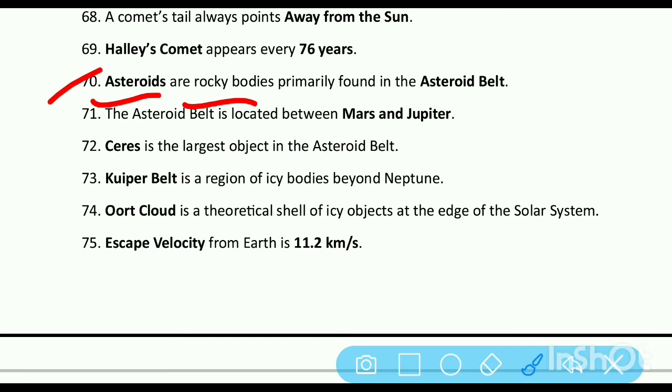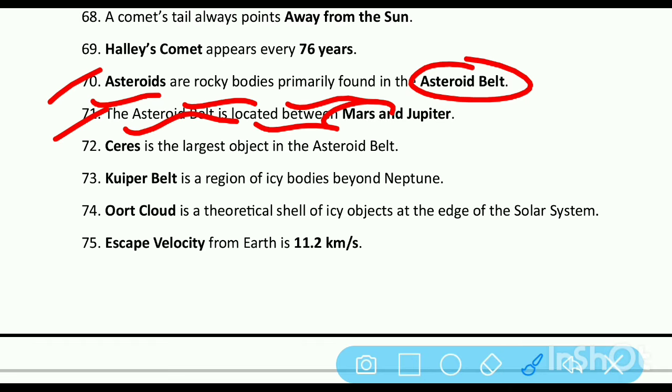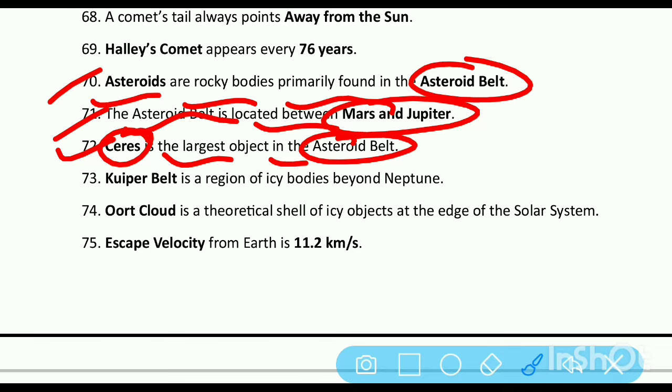Asteroids are rocky bodies primarily found in the asteroid belt. The asteroid belt is located between Mars and Jupiter. Ceres is the largest object in the asteroid belt.